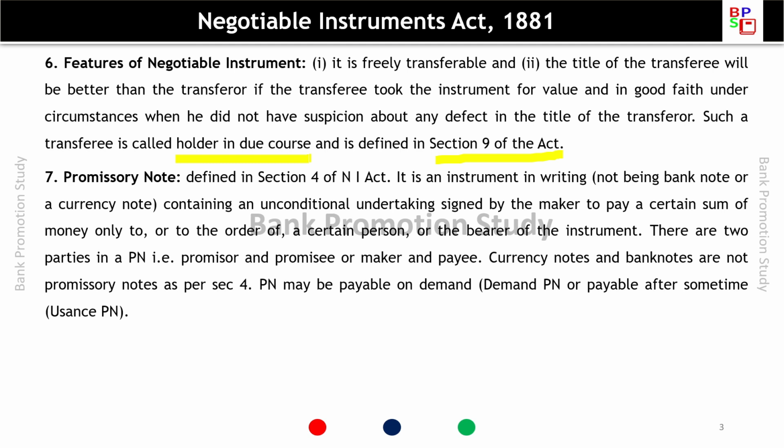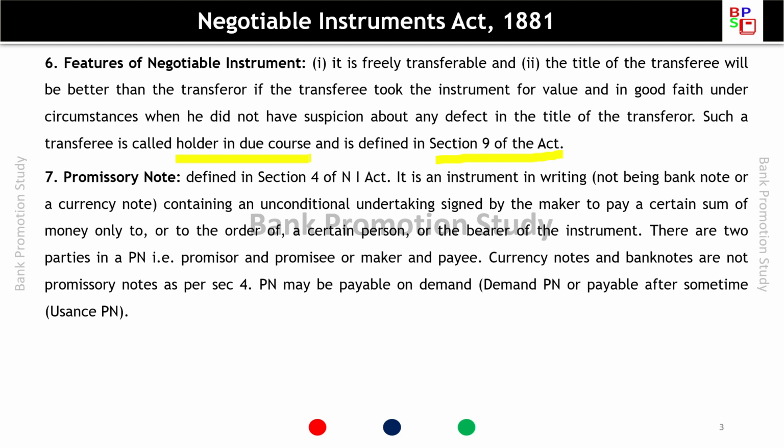Promissory note. Promissory note is defined in section 4 of Negotiable Instrument Act. It is an instrument in writing, not being a banknote or a currency note, containing an unconditional undertaking signed by the maker to pay a certain sum of money only to or to the order of a certain person or the bearer of the instrument.